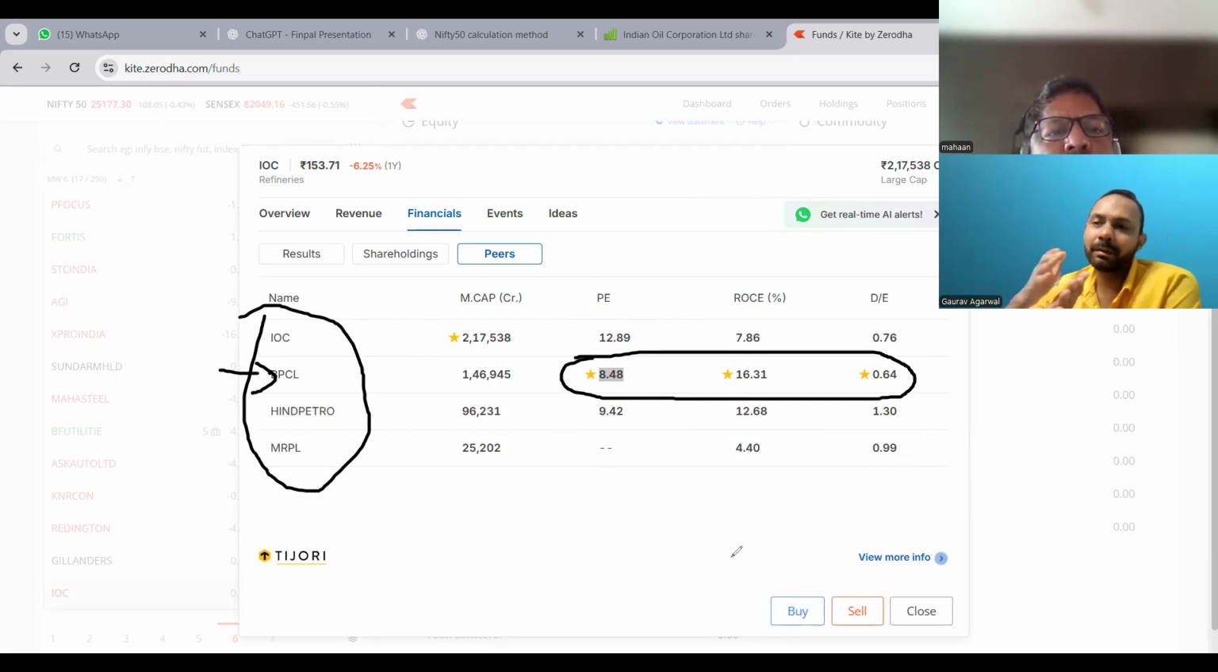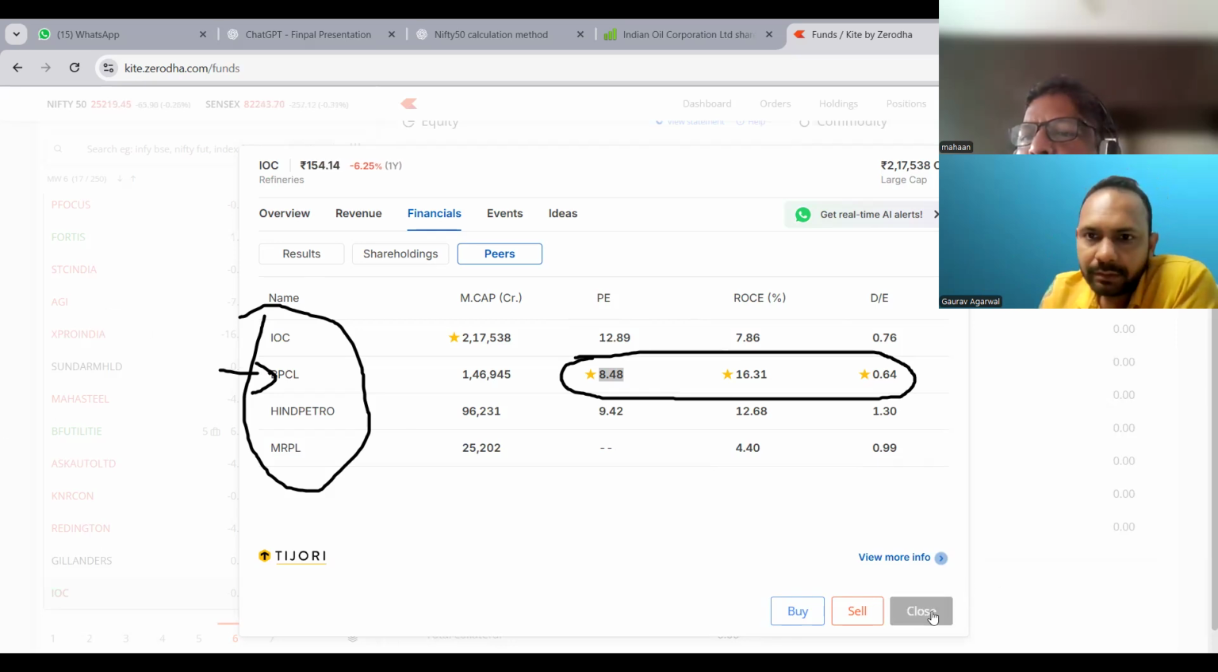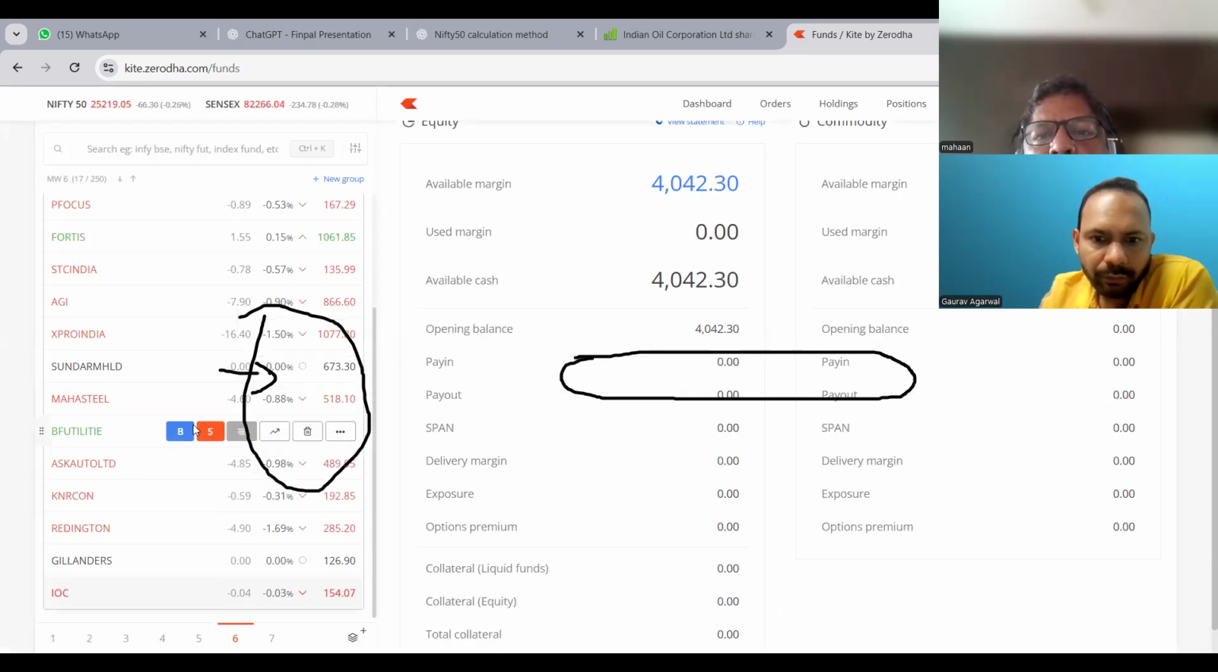So you have to consider multiple parameters to decide which company you want to invest in, for fundamentals. There are thousands of parameters to consider, but these are the main things that we can see. Is this clear, sir? Okay, so here you can see this kind of information for any company.